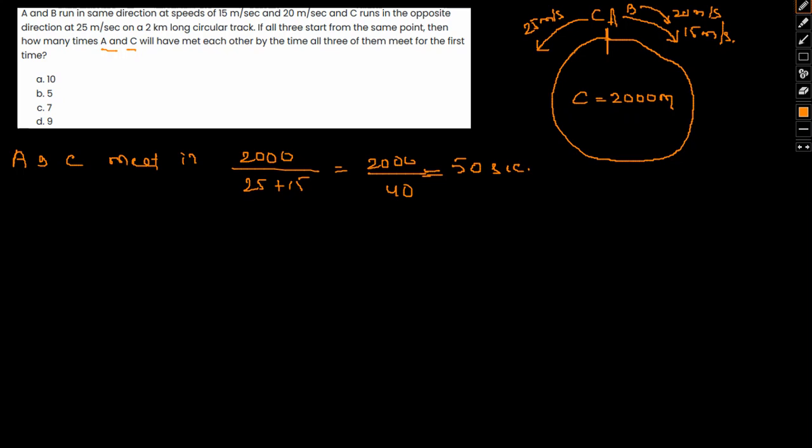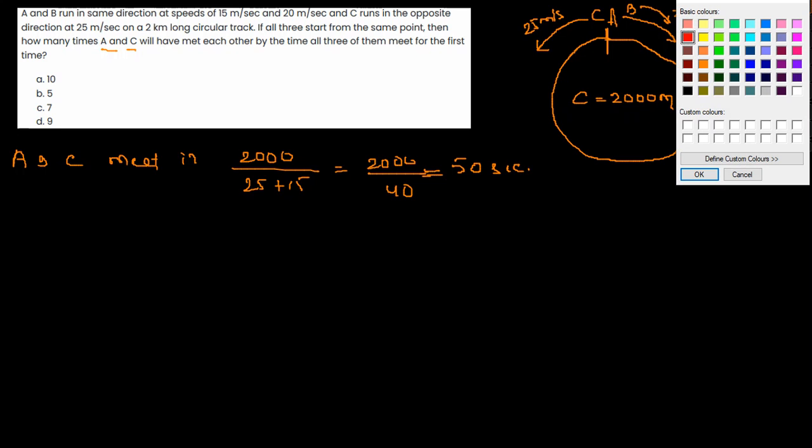Now let me try and give you an explanation of how we came to that. So there's a formula basically. Okay, let me write the formula down.